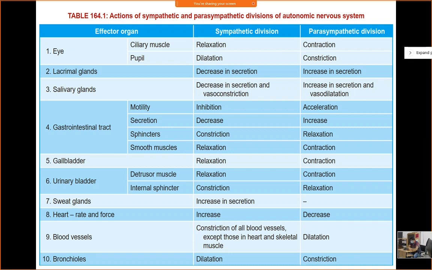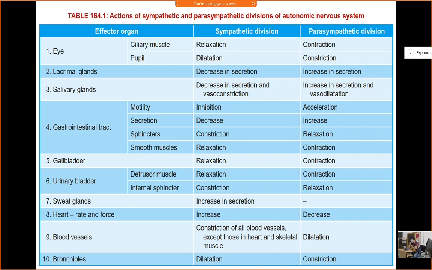Actually, we have beta 2 receptor in the bladder wall mostly. And what about the sphincter? The sphincter has alpha 1 receptor. Please remember, the bladder wall has beta 2 receptor, and the sphincter has alpha 1 receptor.